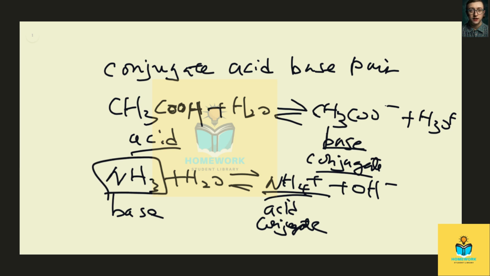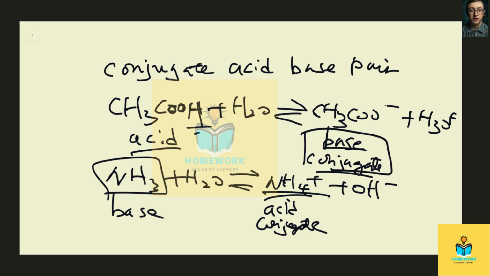So for the conjugate acid-base pair, we are looking at two related species. The only difference will be the proton. So when an acid loses that proton, it will become a base. And because they are related, that's why I call it a conjugate base.